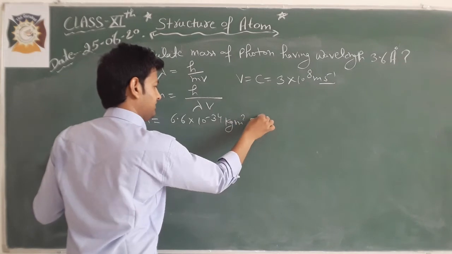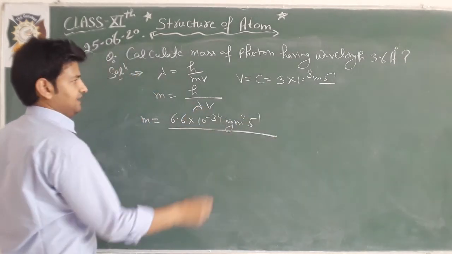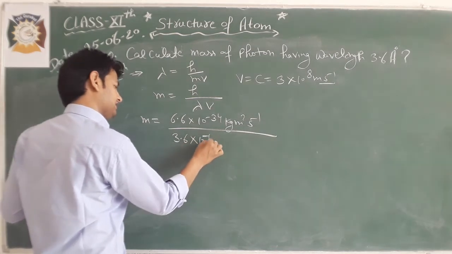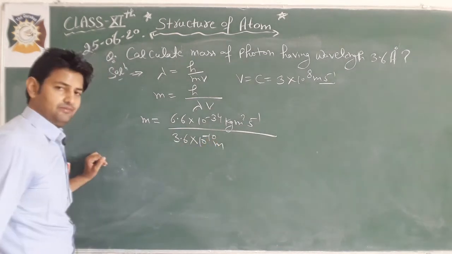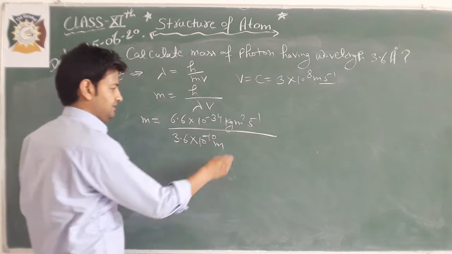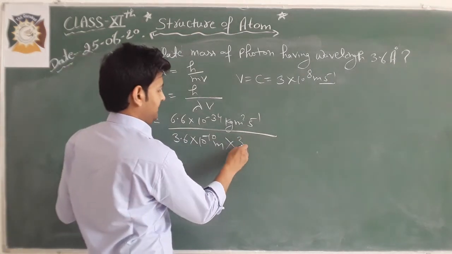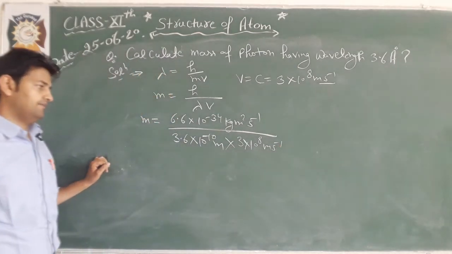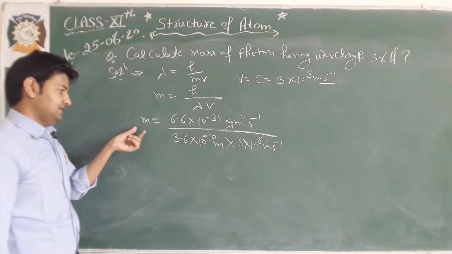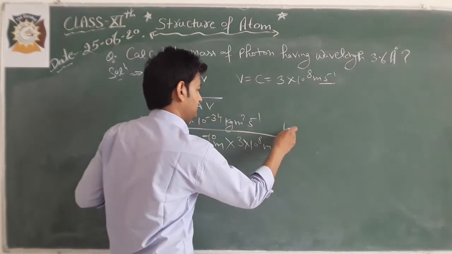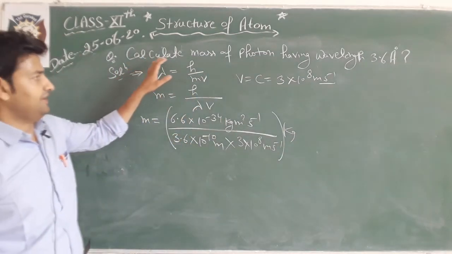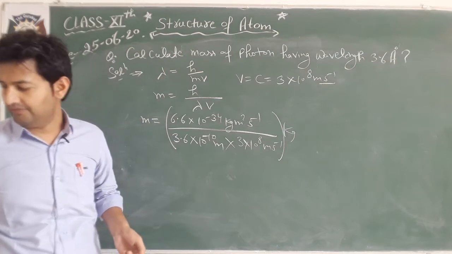into 10 to the power minus 34 kilogram meter square per second, divided by lambda. We have been given 3.6 angstrom, converted into meter by multiplying by 10 to the power minus 10, into the speed of light, 3 into 10 to the power 8 meter per second. So you can solve it and directly calculate the mass in kilogram. Very simple question.